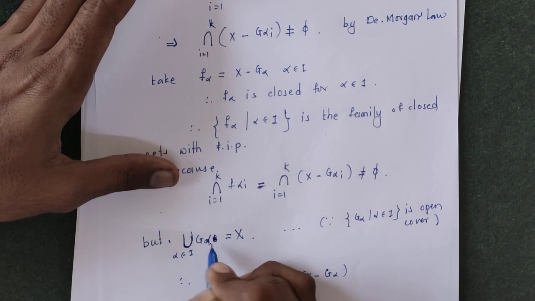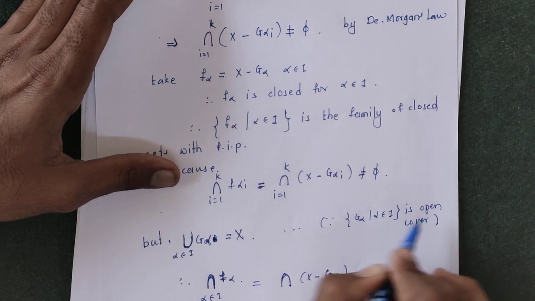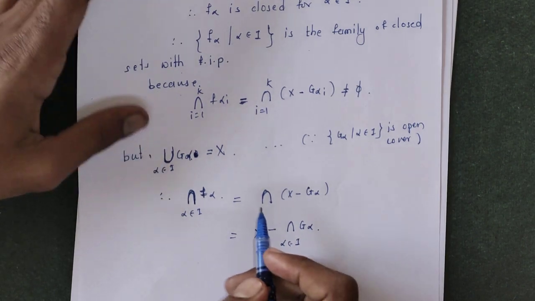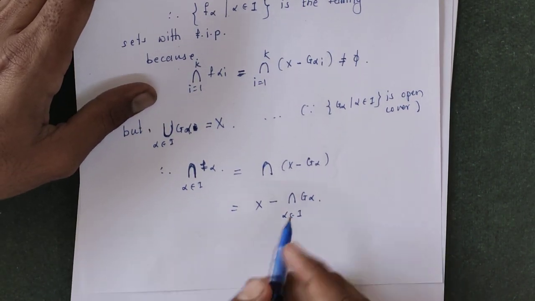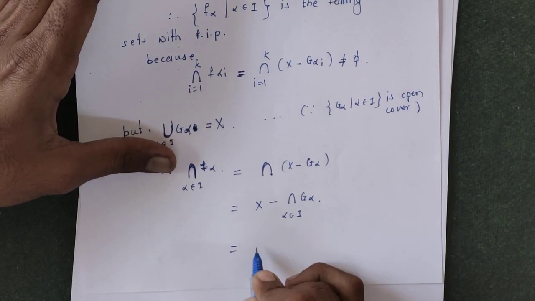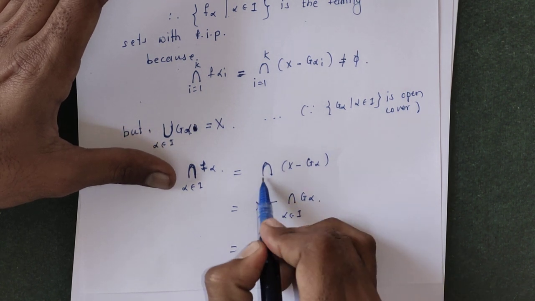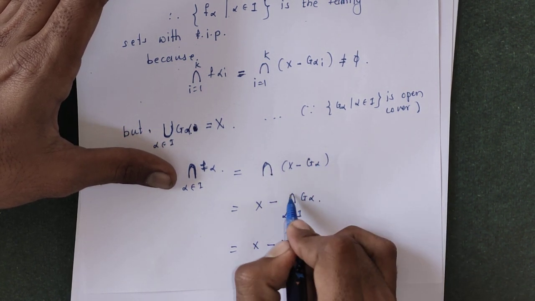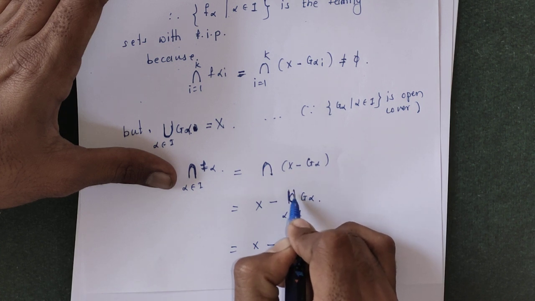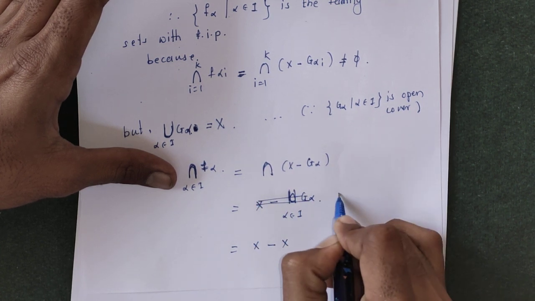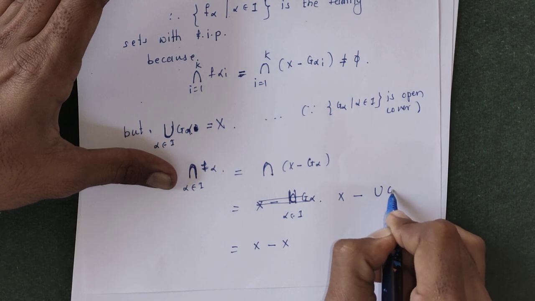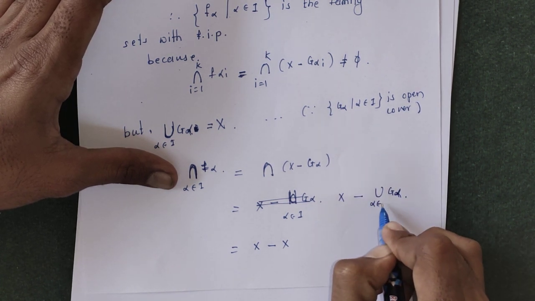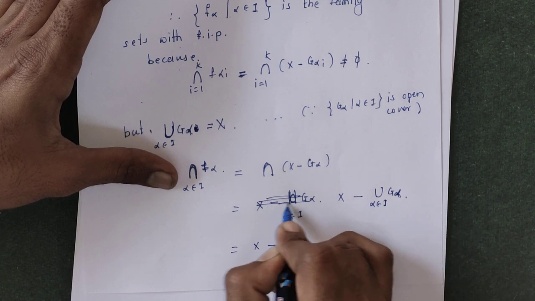Since G alpha is the open cover, there is no need to write I. The union of G alpha is equal to X, so we can write x minus x, by using the rules of union and intersection.